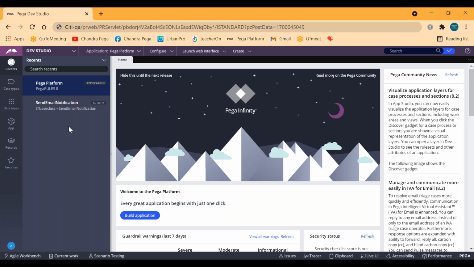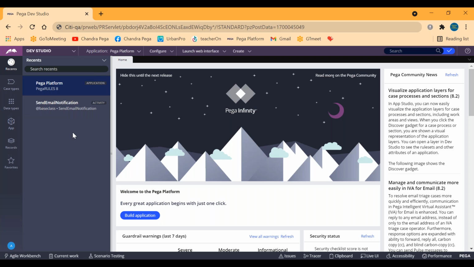Earlier, yesterday, we have seen something like send email notification, if you remember. There will be automated activities, automated Java in terms of an activity, and that name is send email notification. That is also one rule. Activity is a rule. Likewise, each and everything should be called as a rule. Okay, now my purpose is to create one framework rule in this application.